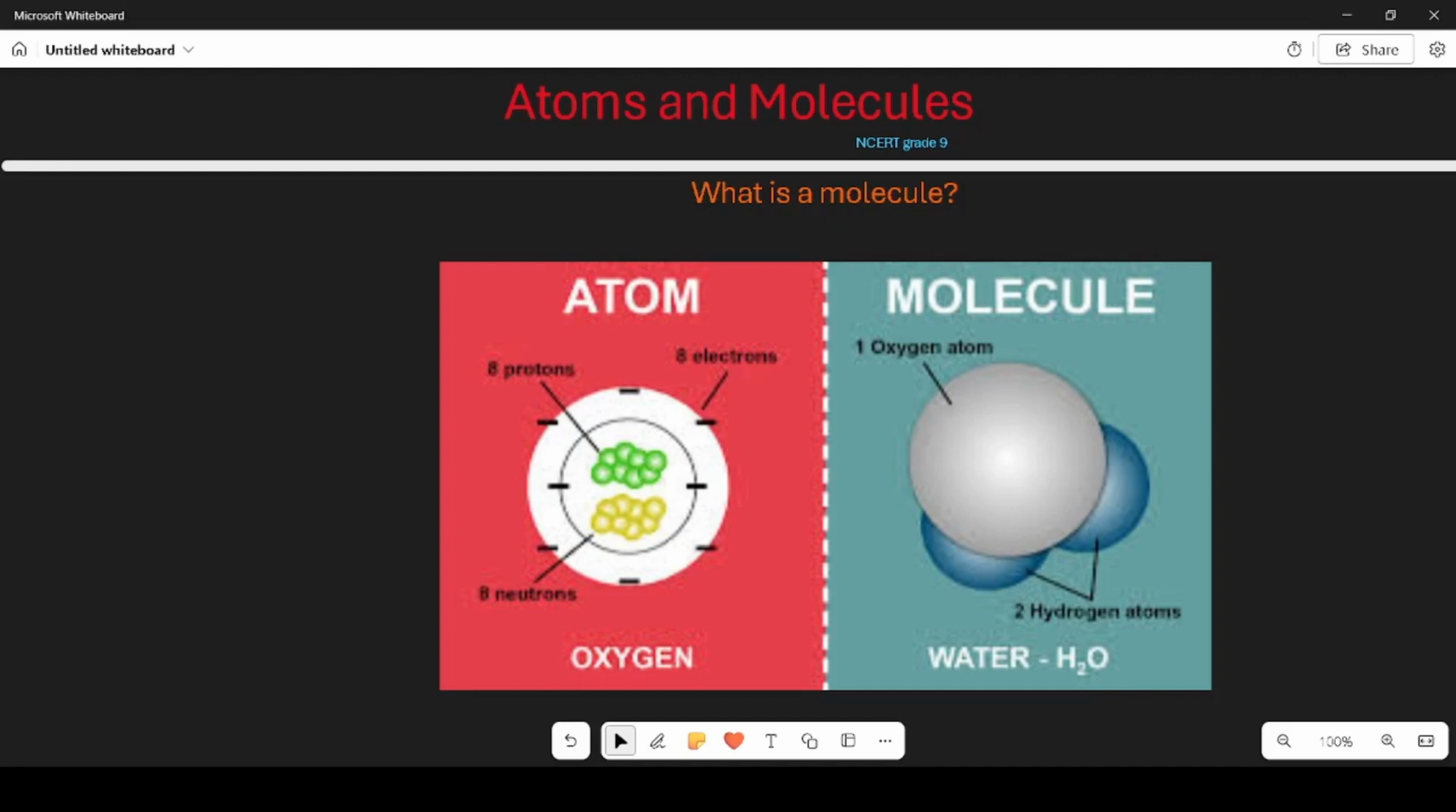Summary. Molecule: a group of 2 or more atoms joined together. Atoms: the smallest parts of matter that join to form molecules. Examples: water, H2O, and oxygen, O2. Importance: molecules make up everything around us and have different properties based on how the atoms are arranged. So, just like friends can hold hands to form a circle, atoms can join together to form molecules, which are the basic units of all the things we see and use every day.